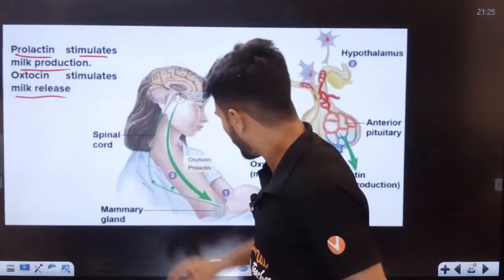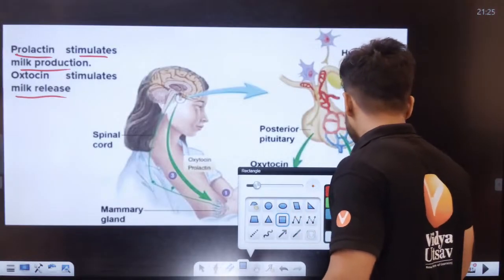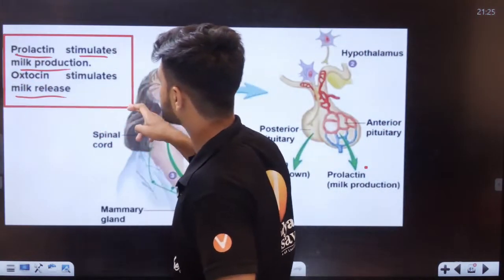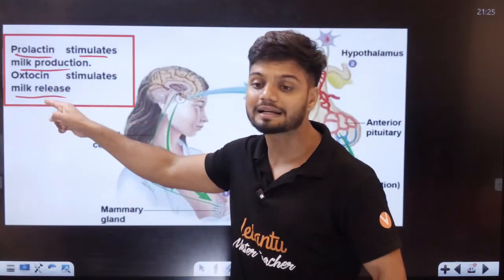This is very important, students. Please mark this somewhere, or you will get confused. Please write down this: prolactin will help in milk production, and oxytocin helps in milk release.